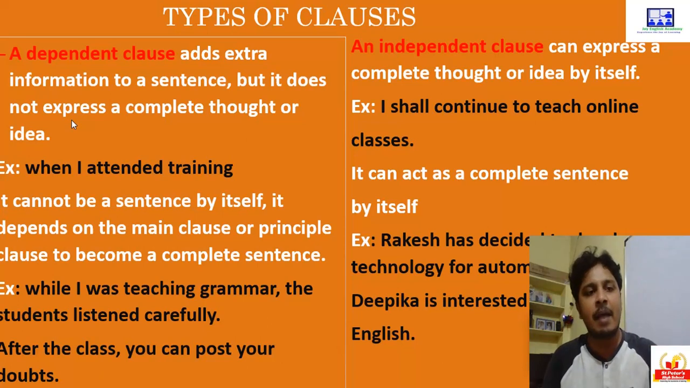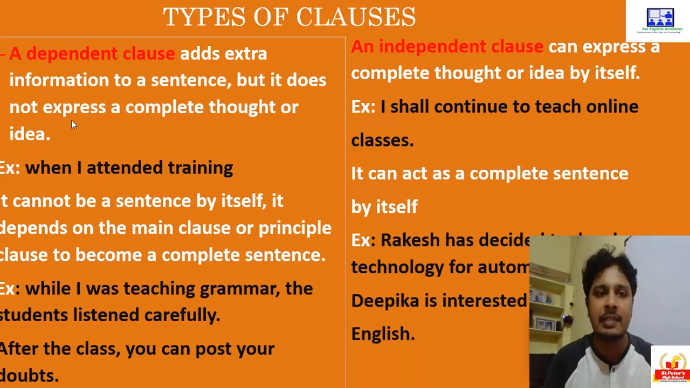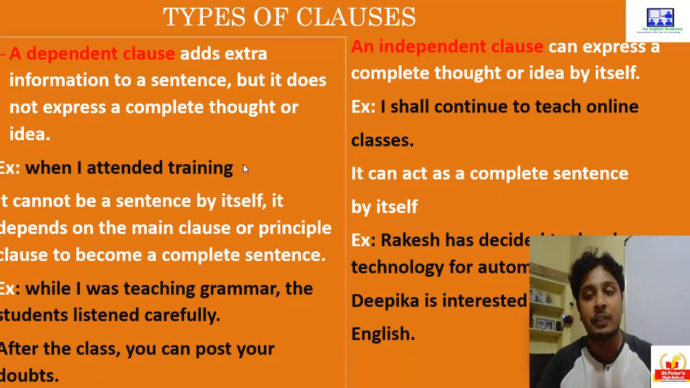Now let's see an example here. "When I attended training." Now, "when I attended training" is a dependent clause. When I attended training, what happened? No one knows. See, it talks about "I," which is the subject, and "attended" is the verb. The subject-verb combination is there, but is it conveying a complete meaning? It is not conveying a complete meaning. It does not express a complete thought or idea.